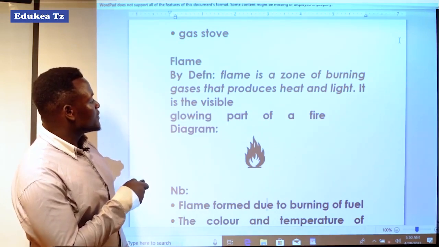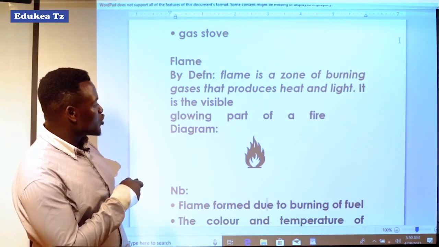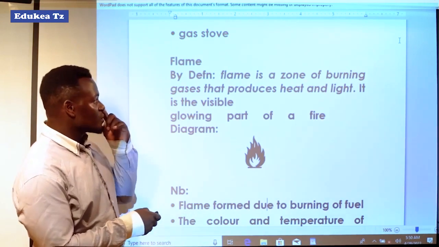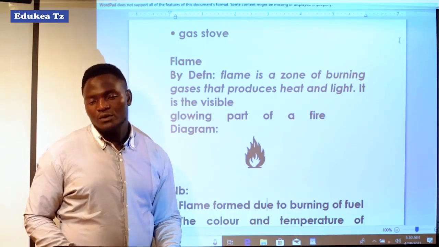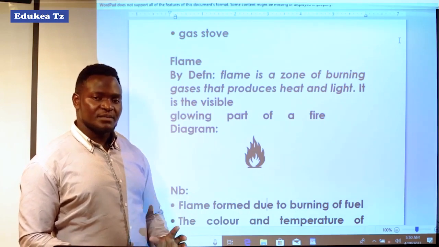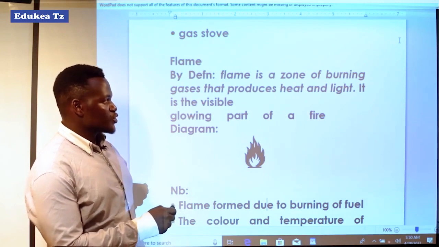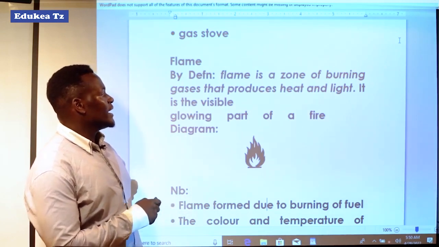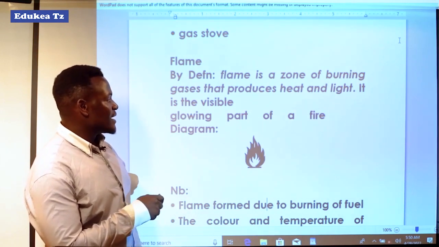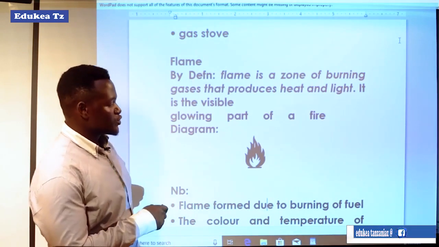It is the visible growing part of a fire, because when you introduce heat, you can see the fire coming out. In that fire you can see the zones of the material which you are burning. They are the visible part of fire, in a certain source of power.